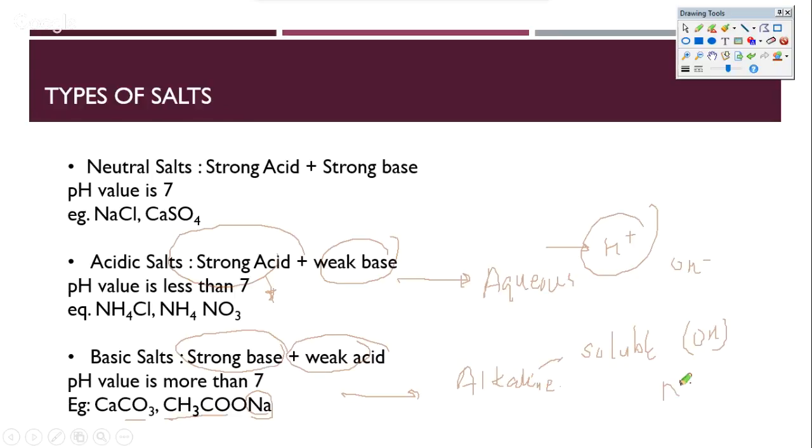For example, ammonia is a base which does not give any OH, but it is basic in nature. But we might not call ammonia alkaline, for the reason that it is not a group 1 or group 2 element, although ammonia is also soluble inside water. But alkali typically is called for all those bases which are firstly soluble in water and are made up of group 1 and group 2 element hydroxides.